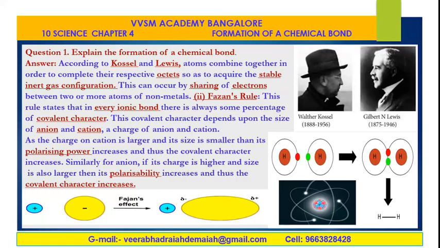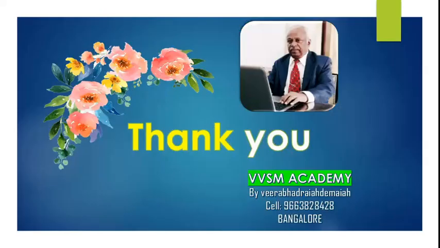For example, a hydrogen atom combines with a hydrogen atom. Here, the sharing of electrons taking place between the two atoms of hydrogen gives a hydrogen molecule. That's why the bond between hydrogen and hydrogen atom is nothing but a covalent bond, because of sharing of electrons.